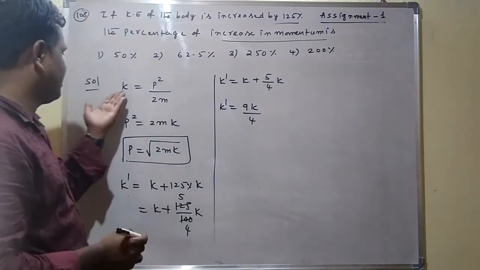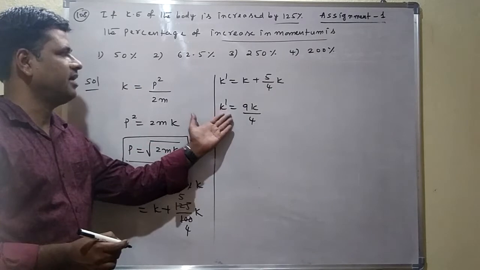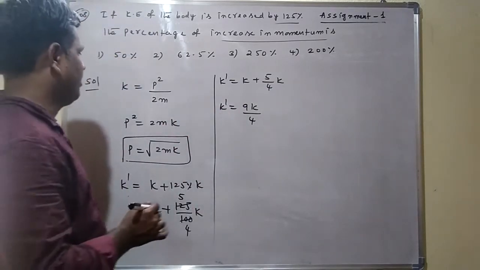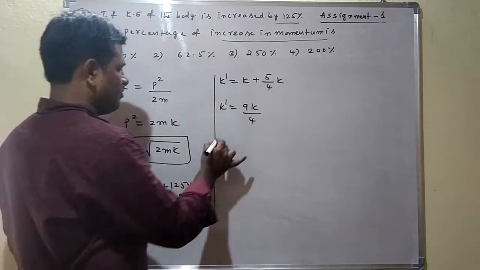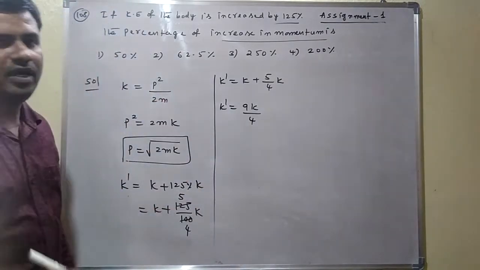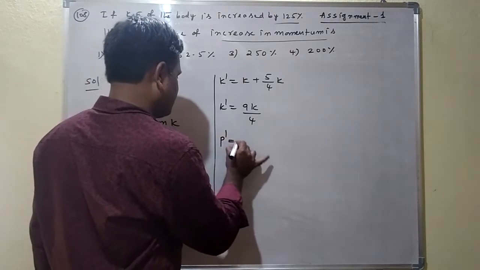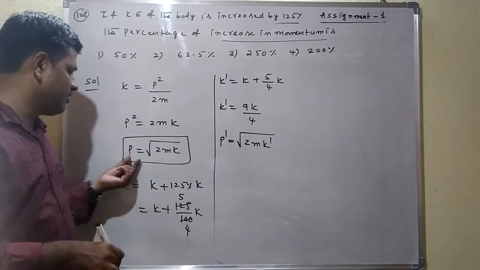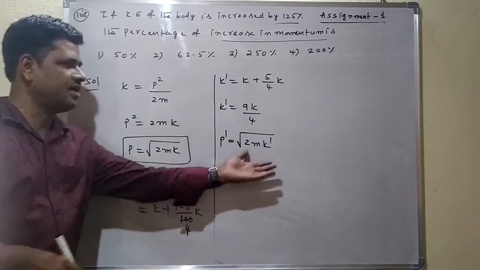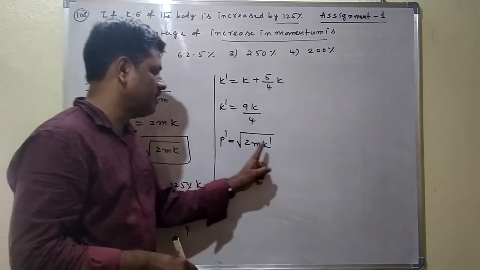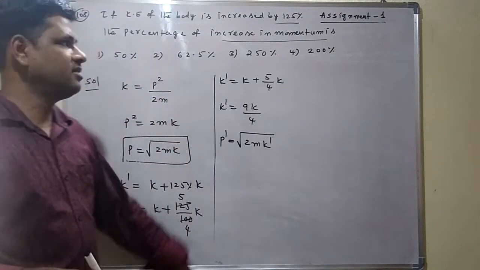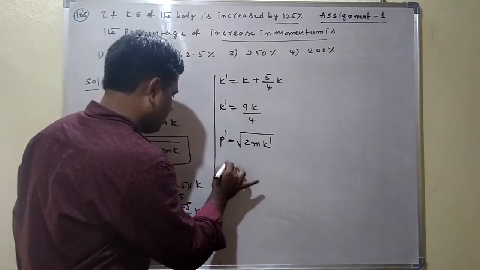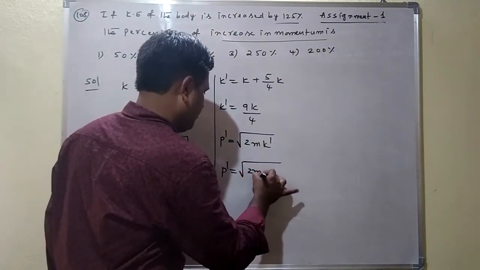Here we know that initial kinetic energy is K, final kinetic energy is K dash, that is 9K by 4. We find the final momentum. Initial momentum is P. Final momentum is P dash. P dash is equal to under root of 2m into final kinetic energy K dash. From this relation only we are writing P and P dash, K and K dash. P dash is the final momentum, K dash is the final kinetic energy when the kinetic energy is increased by 125%. So P dash can be written as under root of 2m into K dash.